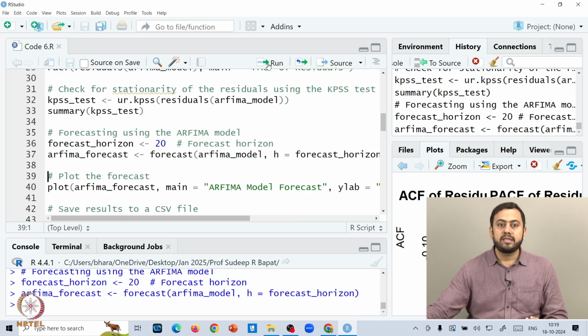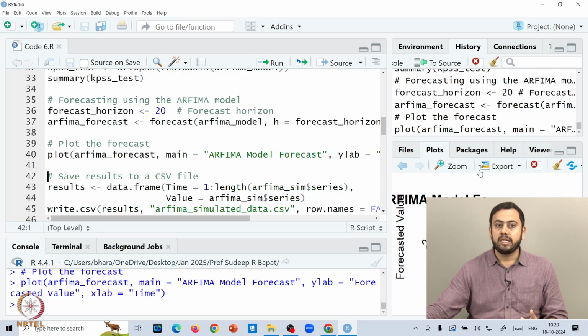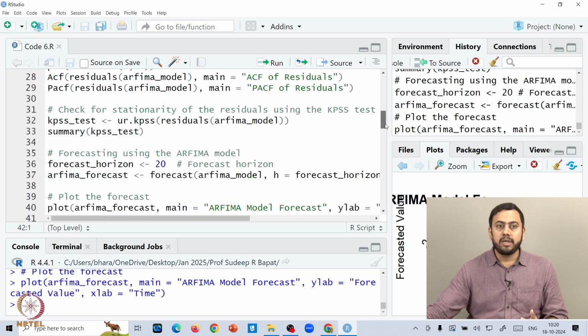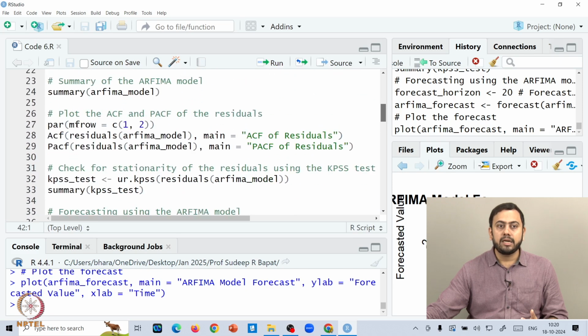Now the whole idea is, how do you visually check if the forecasts are making sense? So you can actually plot the forecasts, right? So this is exactly how the forecasts look. If you notice here, some strange thing is happening: even if you run the single plot command, R is thinking that there will be one more plot which should follow, because remember that we applied this par command earlier, and then we specified that I want 2 plots in a single row.